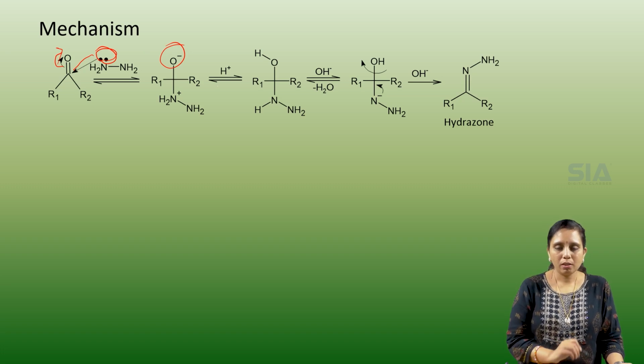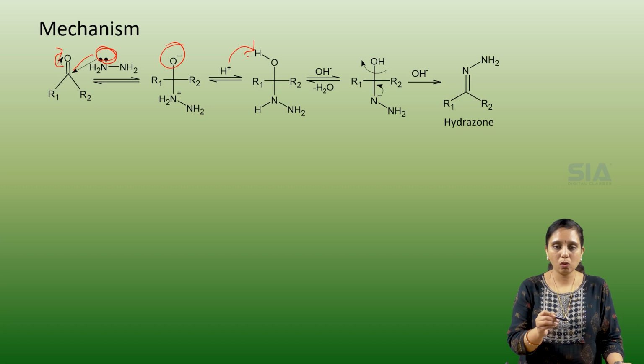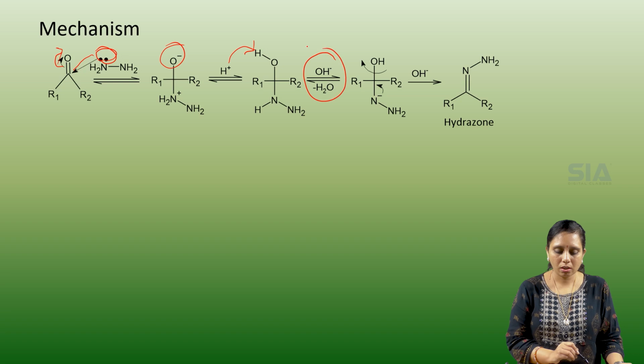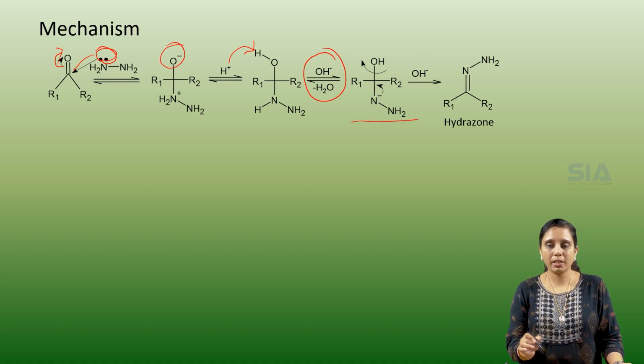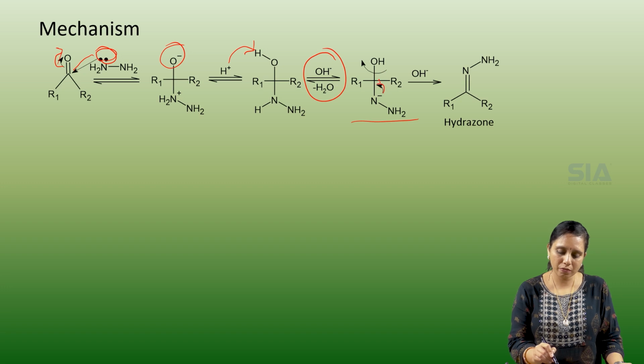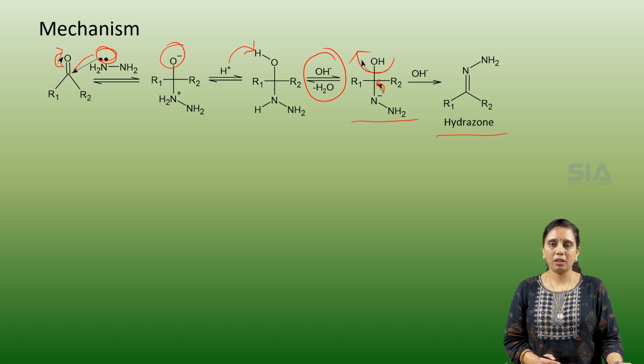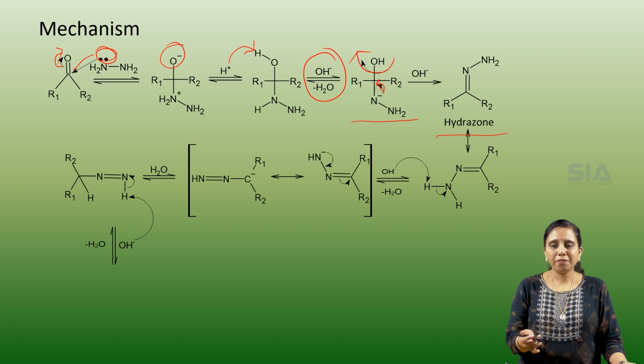Then there is a removal of H plus. In the presence of H plus, the O minus ion will be protonated. And again, in the presence of base, a water molecule is removed and we get this molecule here. And from here, due to the delocalization of this charge and removal of OH minus, we get the hydrazone finally.